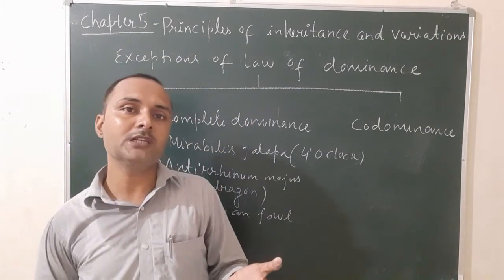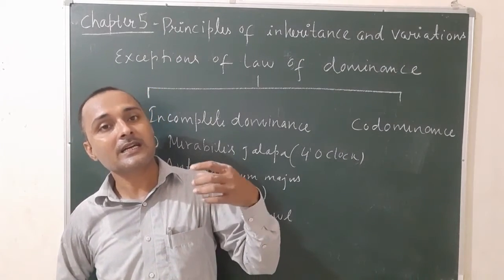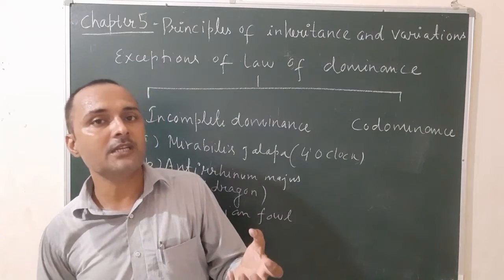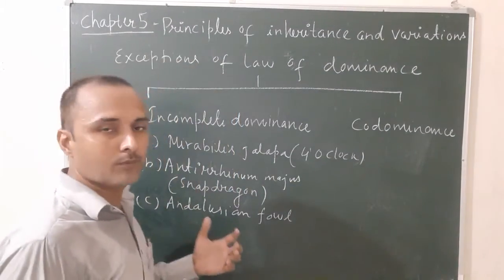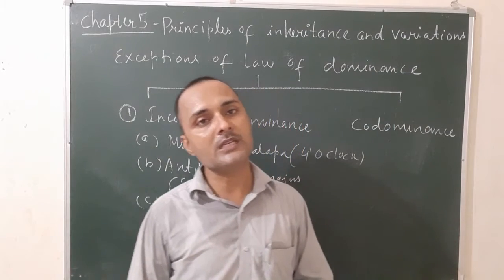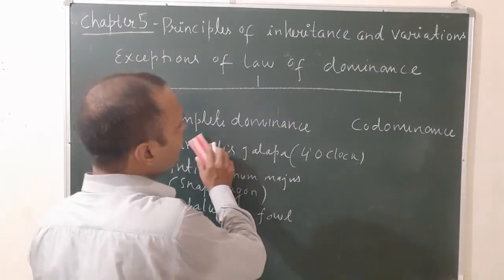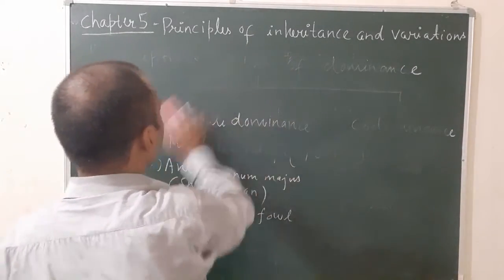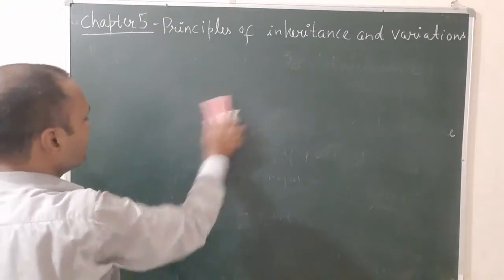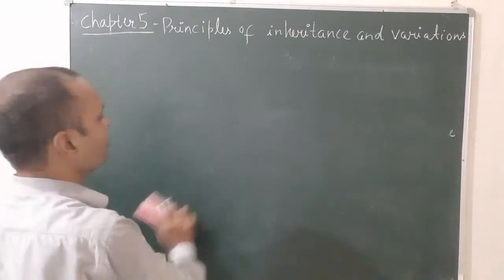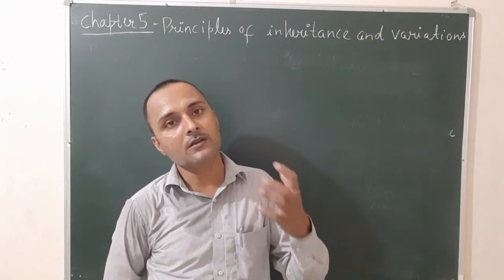So what is incomplete dominance? The phenomena in which the F1 hybrids express characters in an intermediate state is known as incomplete dominance. So the best example is found in Mirabilis jalapa, that is commonly known as 4 o'clock plant. Let's see incomplete dominance in Mirabilis jalapa. There are two varieties of Mirabilis jalapa found, that is red and white.